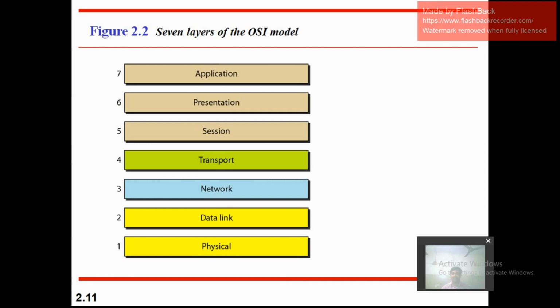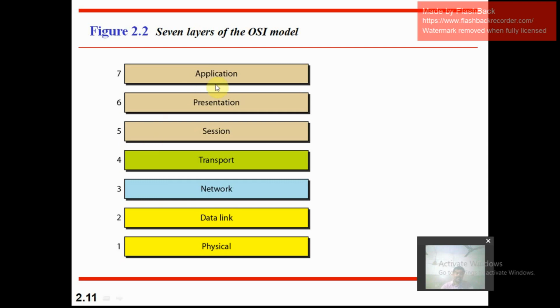If you want, you can remember it like this: Andhra Pradesh State Transport New DP. DP means display picture. If you remember this phrase, you can easily remember the layers: application, presentation, session, transport, network, data link, physical.